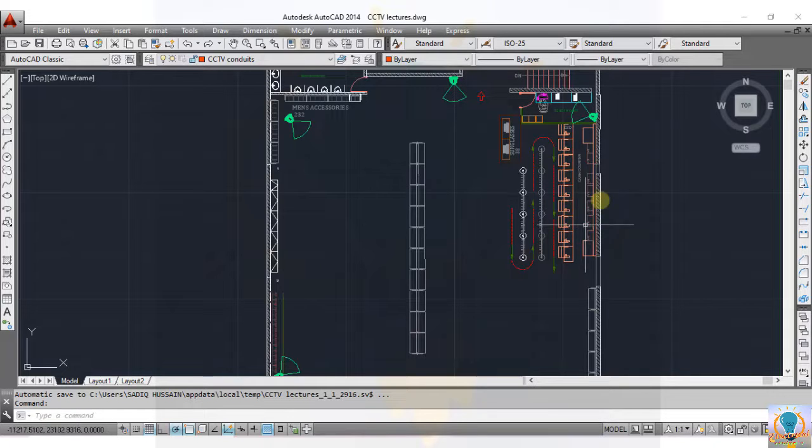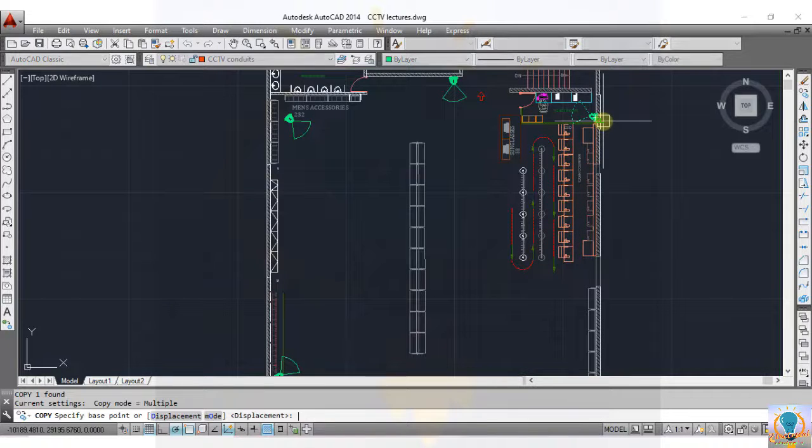Then come to this sensitive area, cash counters, where we are going to provide security cameras to view the computer screens that will be installed on these counters and to see the cash received by the customers. As I have told you that this is a sensitive area, therefore I am providing one camera for each counter. So copy, CO enter, then select this and place here. Now rotate in this direction.